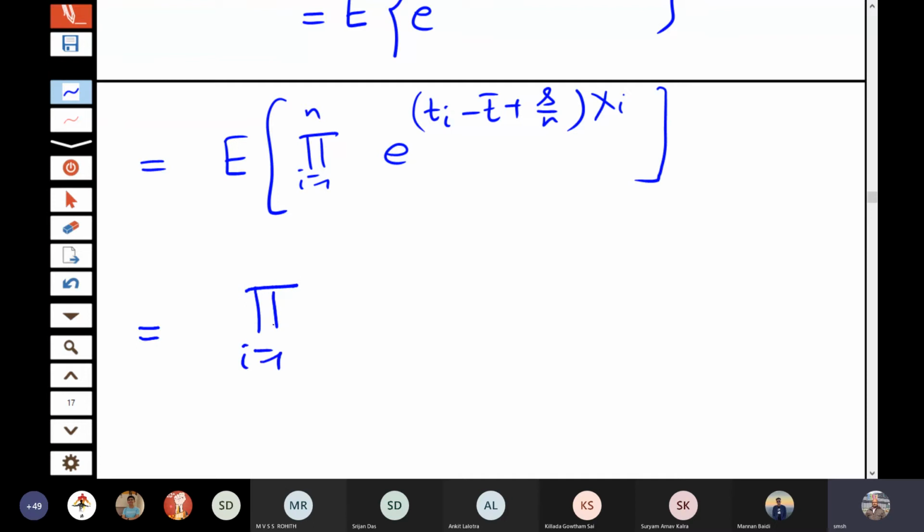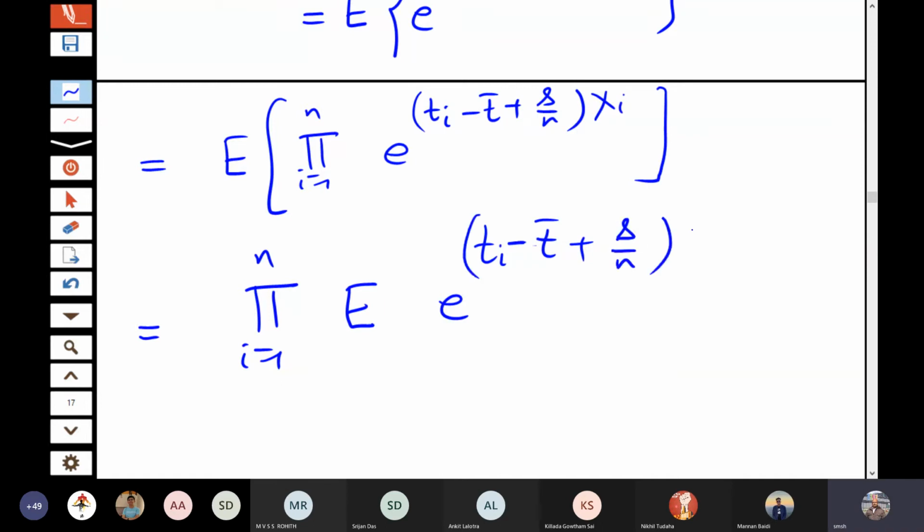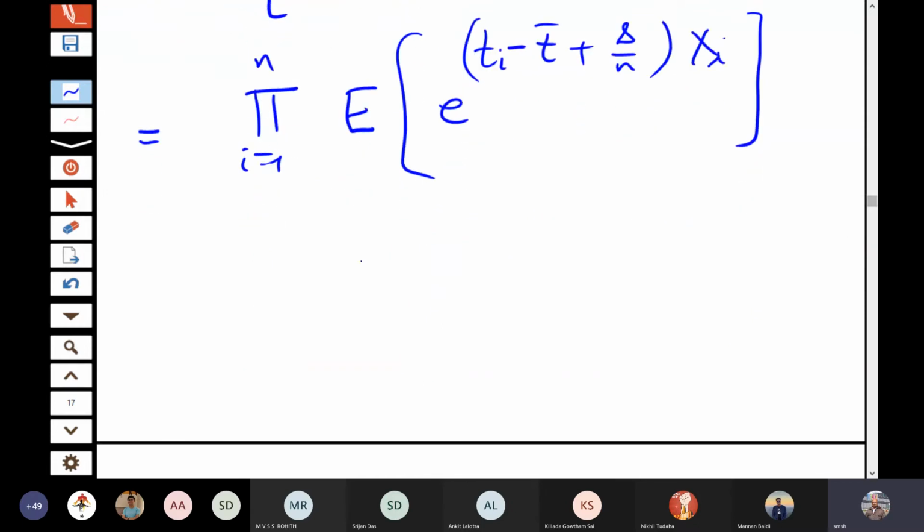So this is product i equals 1 to n expectation of e to the power (Ti minus T bar plus s by n) xi, and this is nothing but the mgf of xi at the point Ti minus T bar plus s by n.